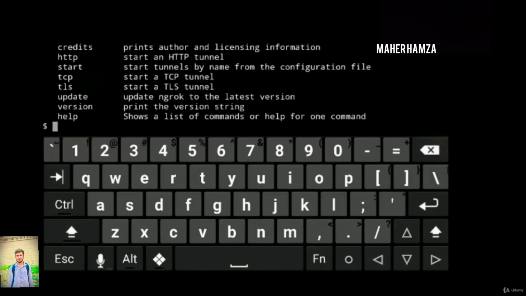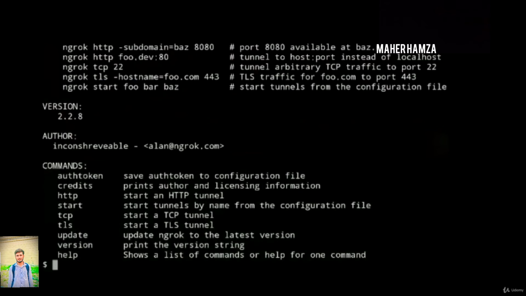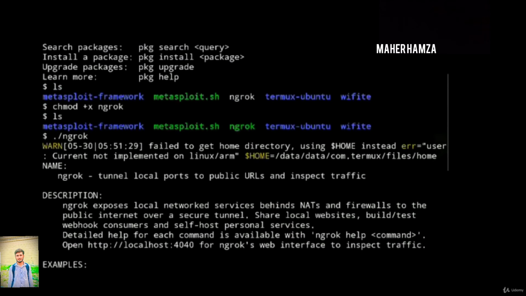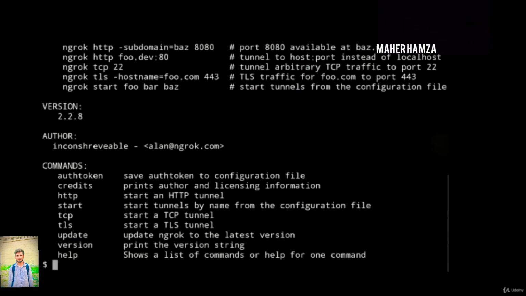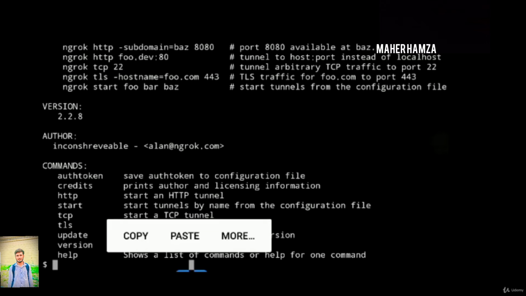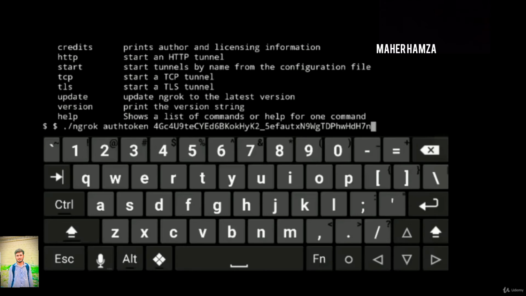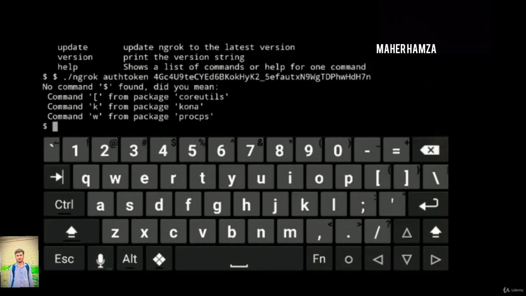Now we'll be running Ngrok. So the Ngrok is working fine. You can see the description, version and everything. These are the commands which we can use with Ngrok. So we'll be pasting our authentication token which we have copied before.